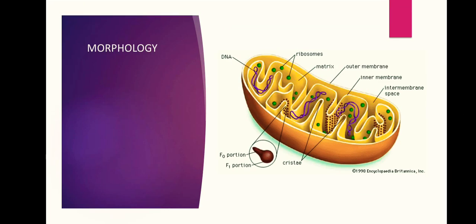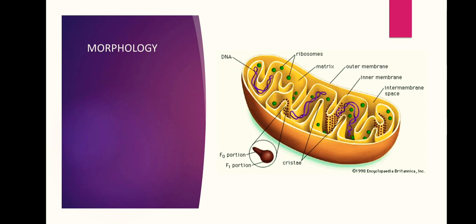Morphology, what does it look like? This mitochondria is almost oval or sausage shaped, and we can see it has a double membrane. The outer membrane is smooth, whereas the inner membrane is very much folded, and the area increases, and that is why it is the site for oxidative phosphorylation and Krebs cycle of aerobic respiration.